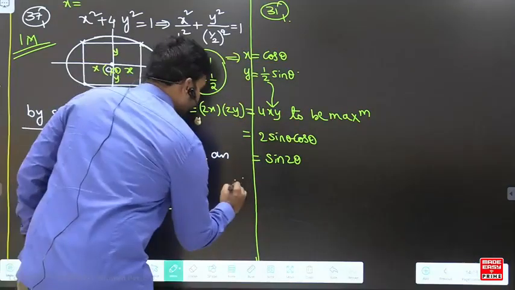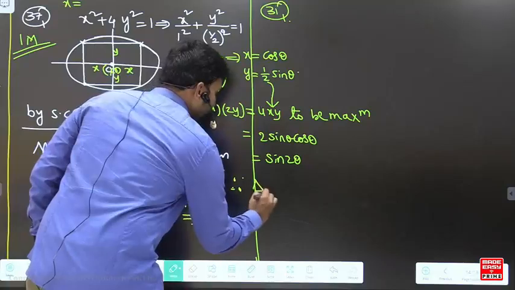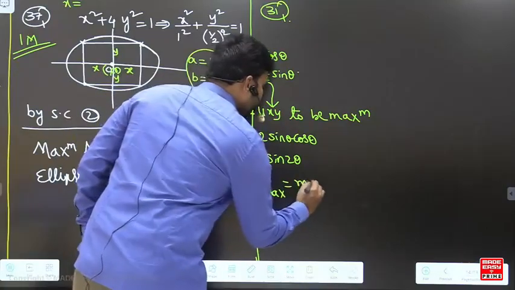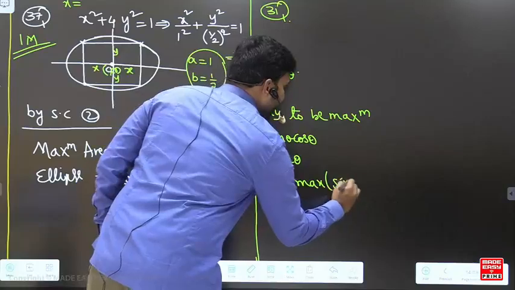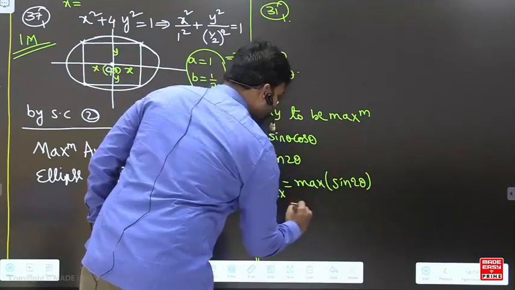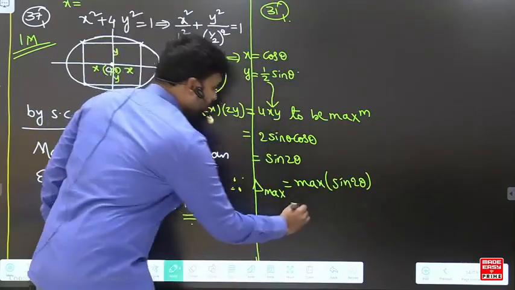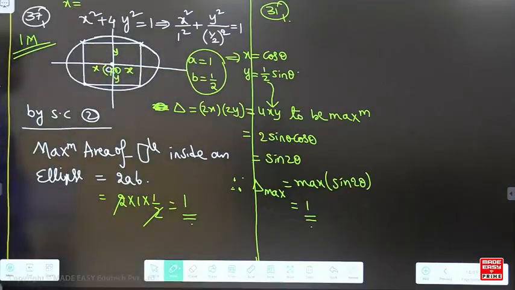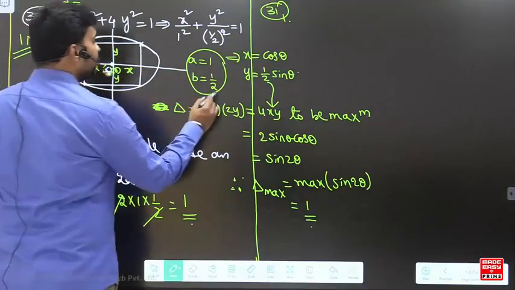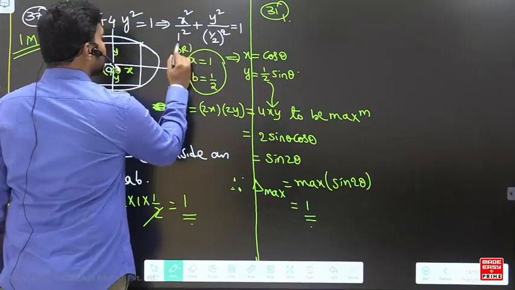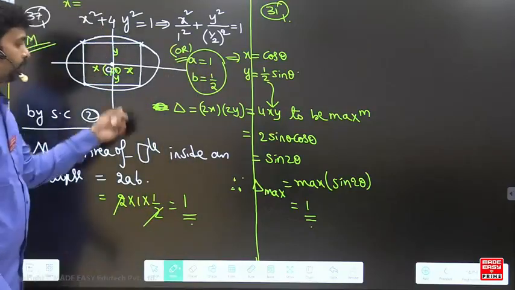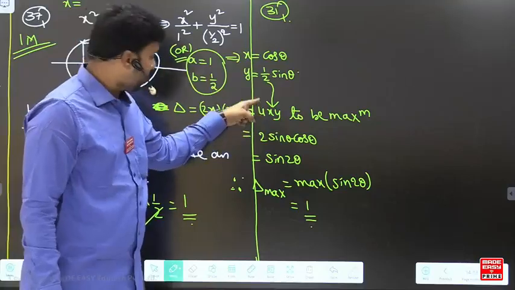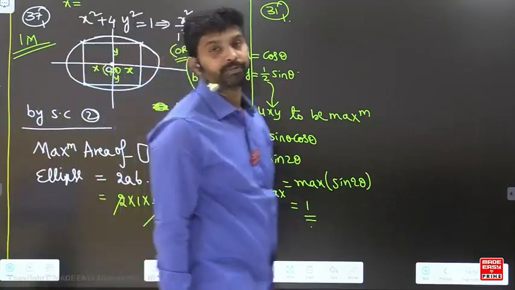So the maximum area is equal to the maximum value of sin 2 theta. What is the maximum value of the sin function? 1. So the answer is 1. Arnav Goyal, I hope you understand. You can go with this method also if you want: using the constraint in the function and then maximizing it.